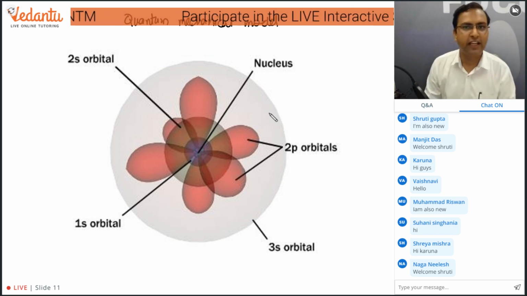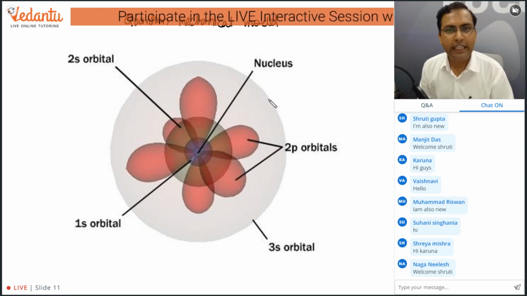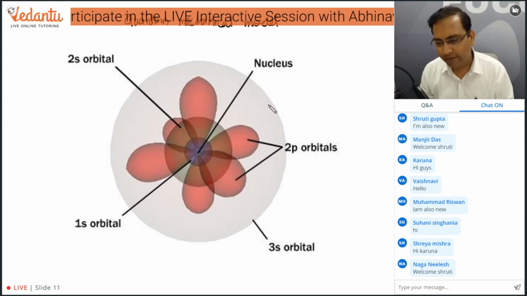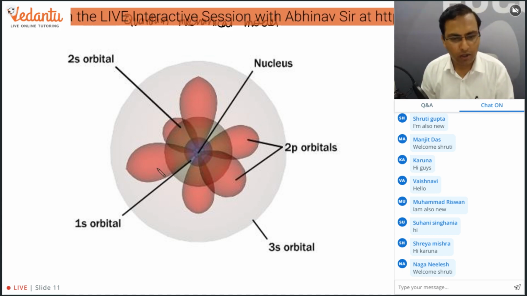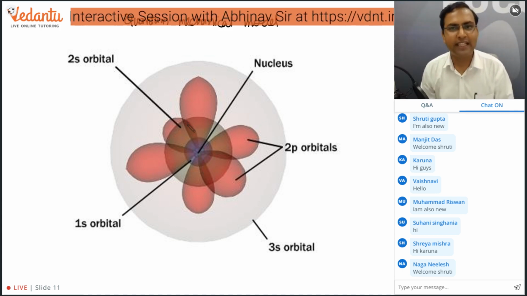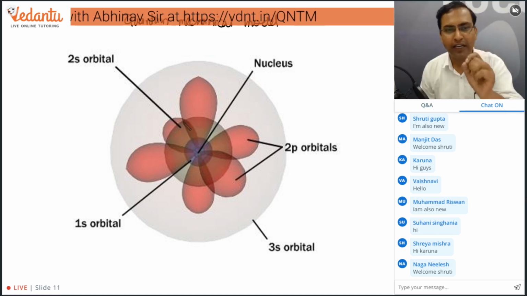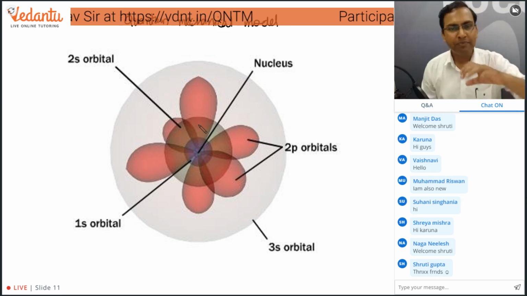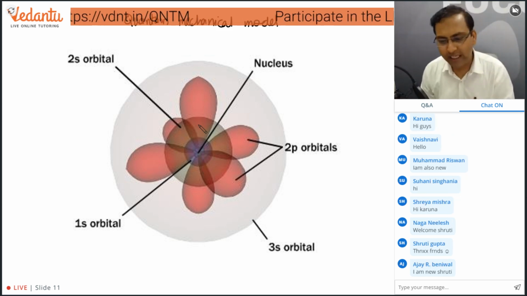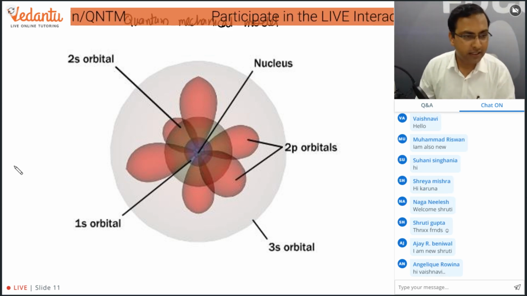S is spherical, P is double shaped, D is double shaped, and F is a complex shaped orbital. These are actually present in a region. They are not present at a point, they are present in a region. So this is what the quantum mechanical model of electron says.